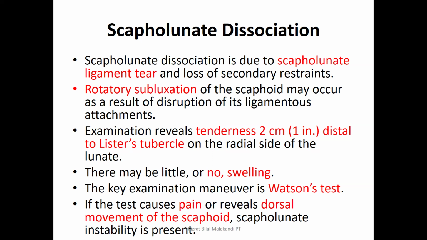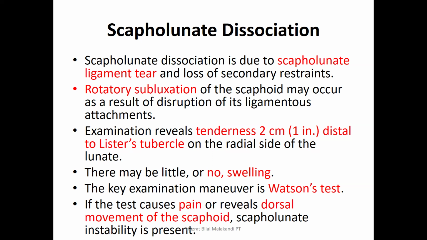But if the distance between the scaphoid and lunate is more than 3 mm, then this condition is known as scapholunate dissociation. If we examine the dorsal side, there is a tubercle on the dorsal side of the radius known as Lister's tubercle. Just 2 to 2.5 centimeters distal to Lister's tubercle, if you apply pressure, you will find tenderness, and that is actually one of the indicating signs for scapholunate dissociation.